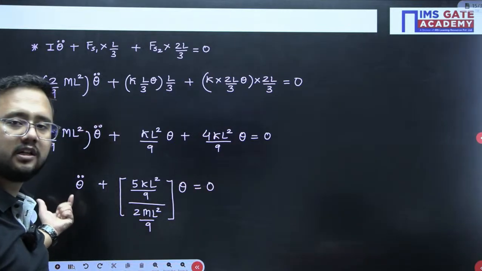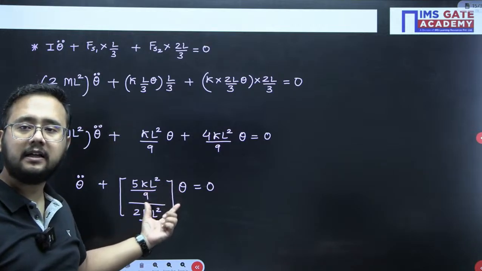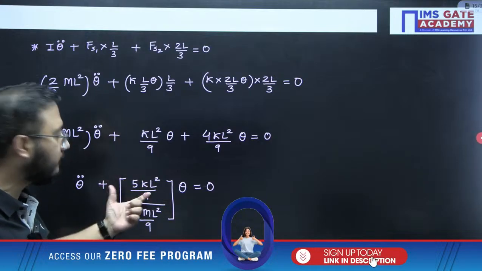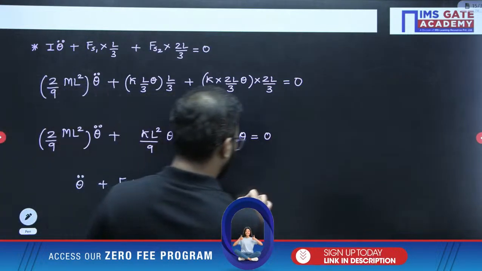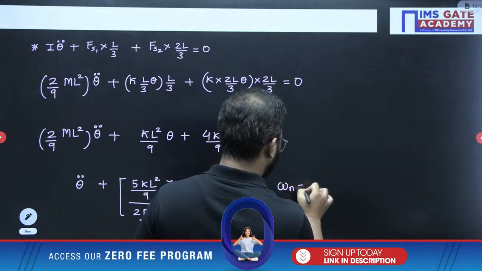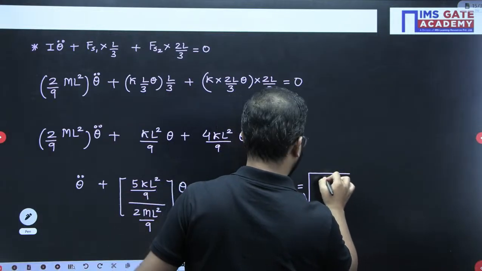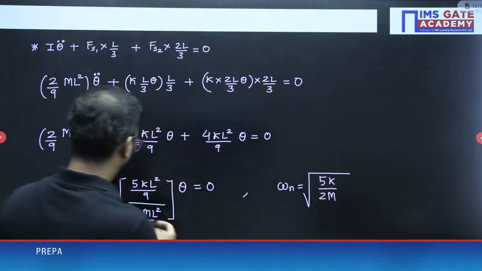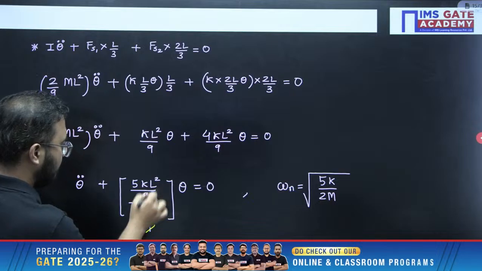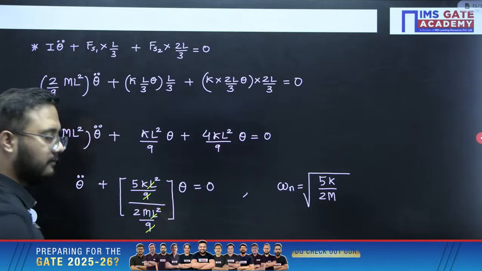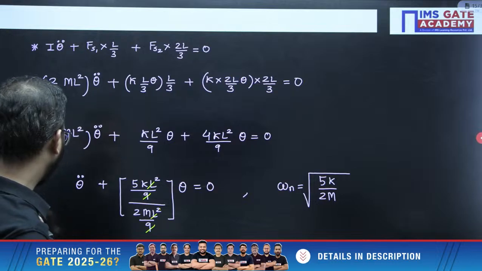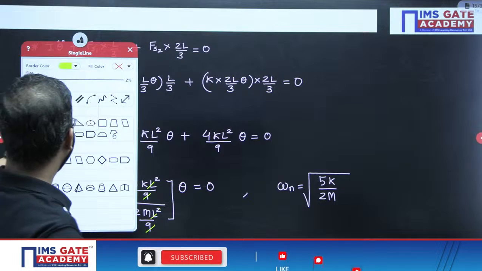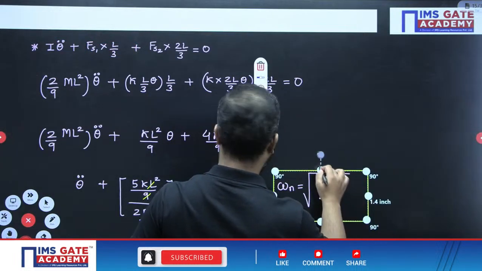Theta double dot coefficient is 1 and the coefficient with theta will be omega n square. So omega n would be the under root of this particular value, that would be written as under root of 5k by 2m, because the 9 and 9 will get cancelled out, L square and L square will get cancelled out. This is the answer we got finally, and we will see which option would be correct here.